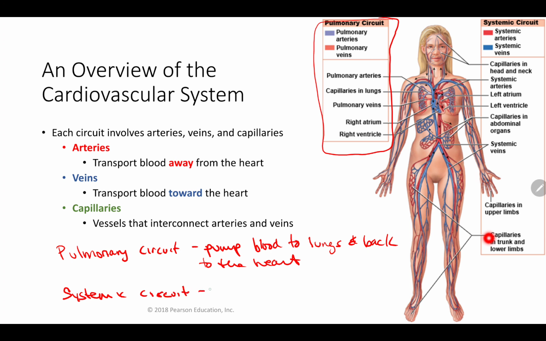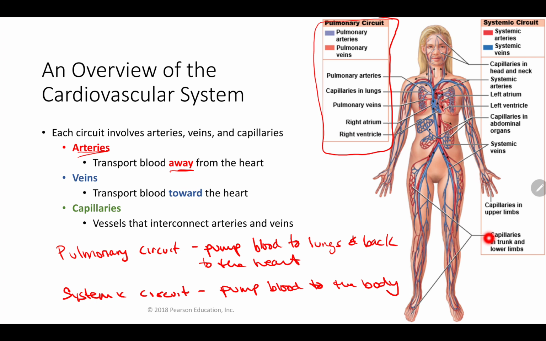circuit. And that's where we're going to pump oxygenated blood to the body. The systemic circuit, you're sending that blood to and from the heart throughout the body. And I want you to understand that each circuit is going to involve arteries, veins, and capillaries. Arteries transport blood away from the heart, whereas veins transport blood toward the heart.